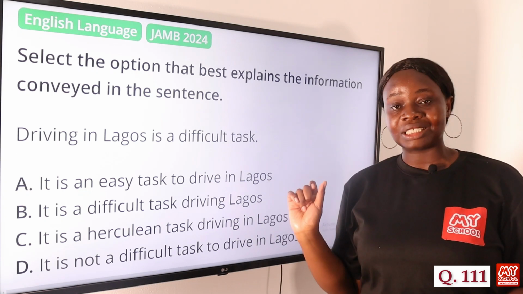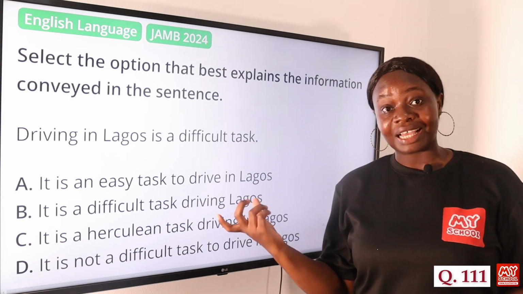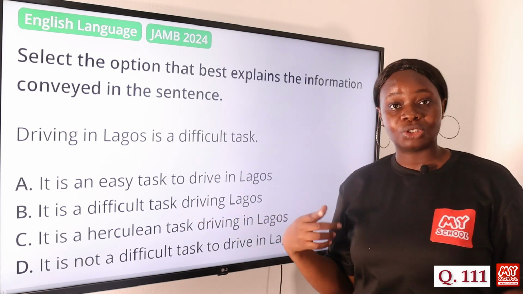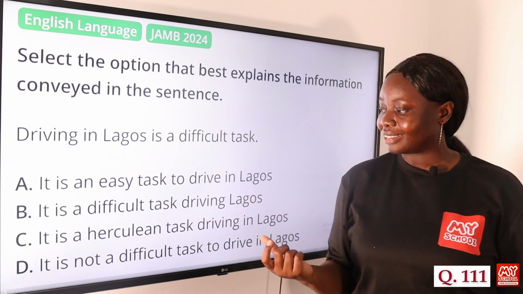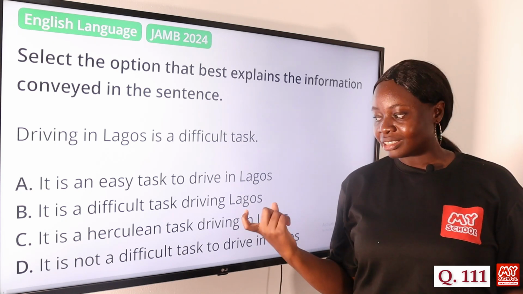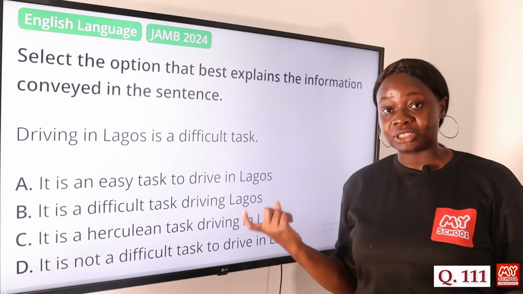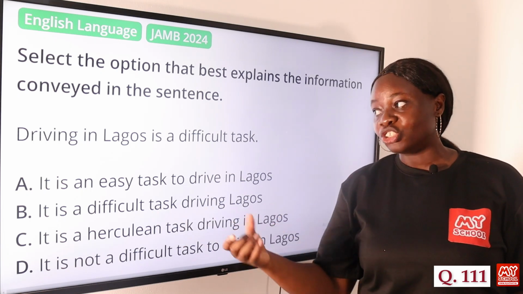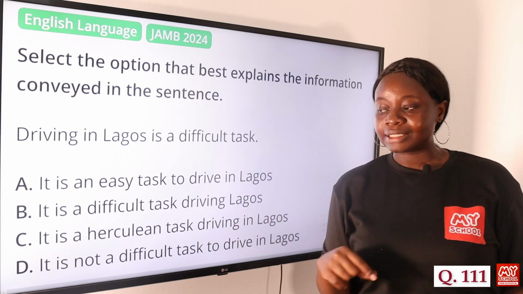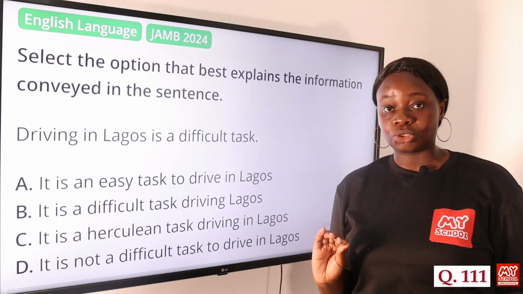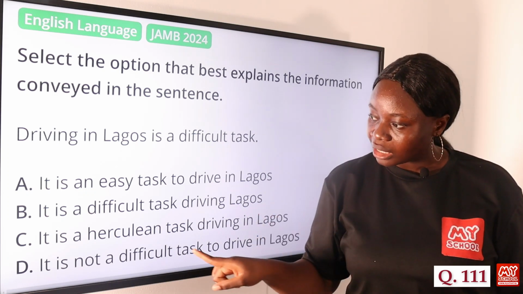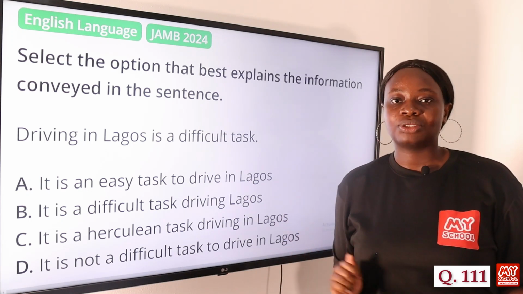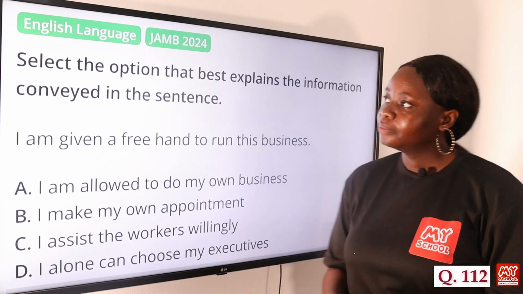Lagos. But please note that this particular option is designed to confuse the students. So it is a difficult task driving Lagos does not express the sentiment in that sentence. Driving Lagos makes this feel like Lagos is a person that you are driving. So it should have been, it is a difficult task driving in Lagos. If it was that, option B would have been the answer to this question. But since that is not the case, option C, it is a Herculean task driving in Lagos, is the answer to this question.